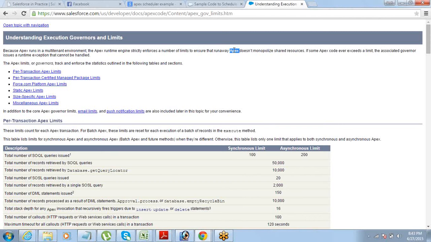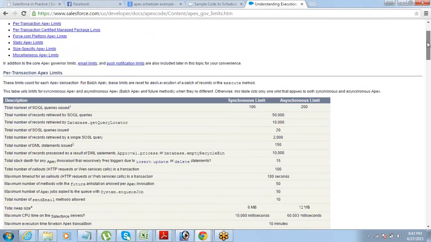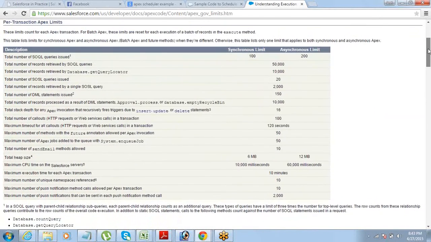So these kinds of codes can actually hamper the performance of your application as well as the entire platform, right? So that is the reason why there are governor limits. Okay, so there are some limits. We will just see some of them and try to understand those.